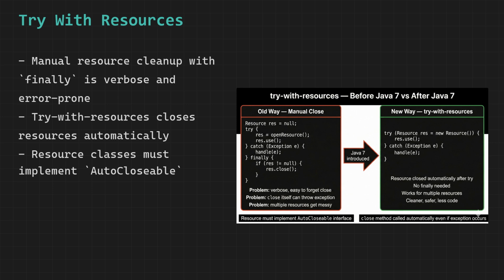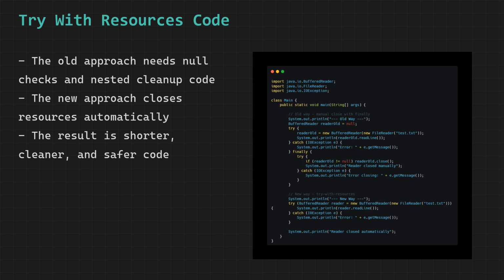Let us walk through this code step by step. We have one class called Main, and inside the main method we have two separate blocks that do exactly the same thing but in two completely different ways. The first block shows the old manual approach to resource management. The second block shows the modern try with resources approach. Comparing them side by side makes it very clear why try with resources was introduced.